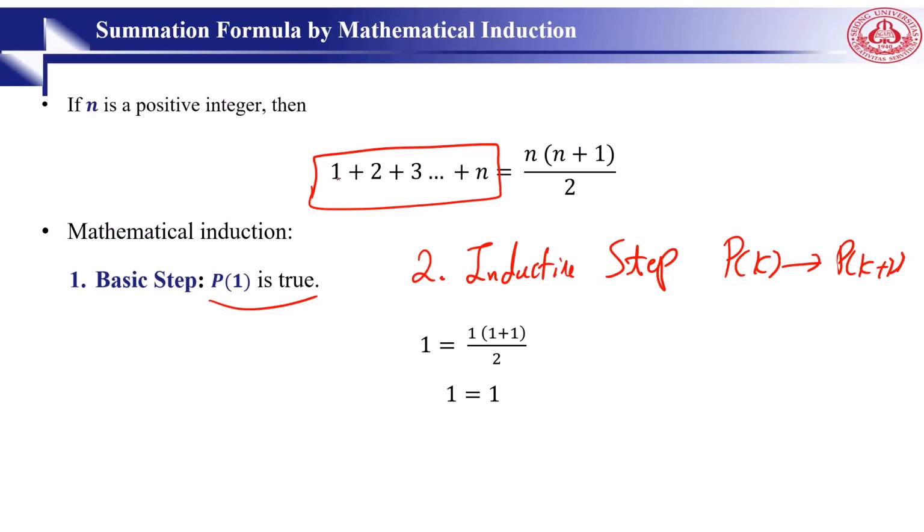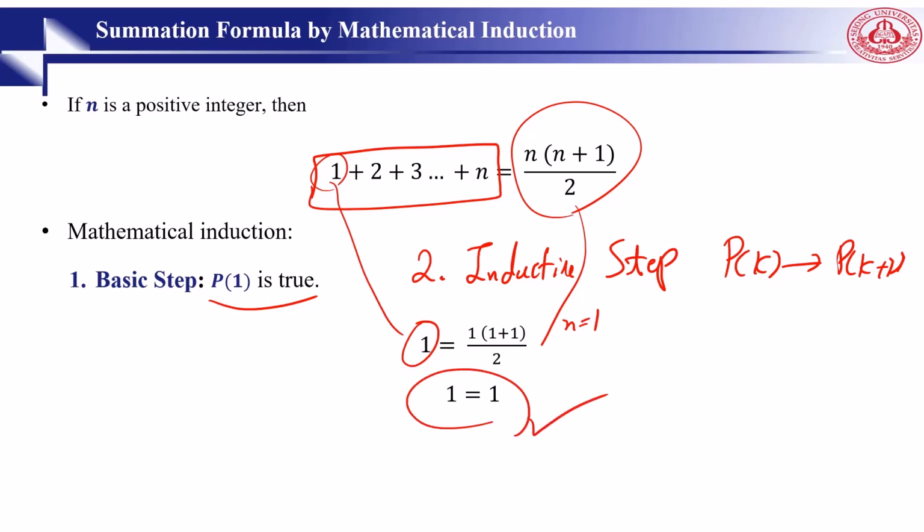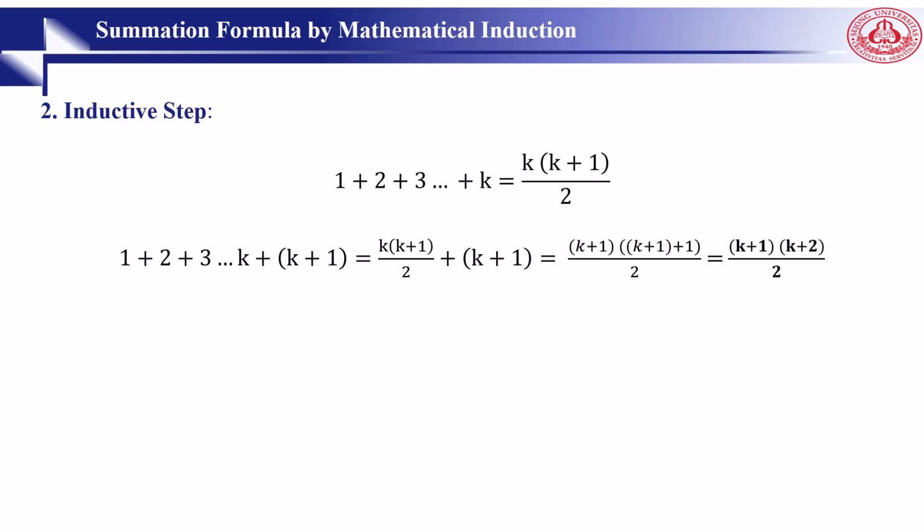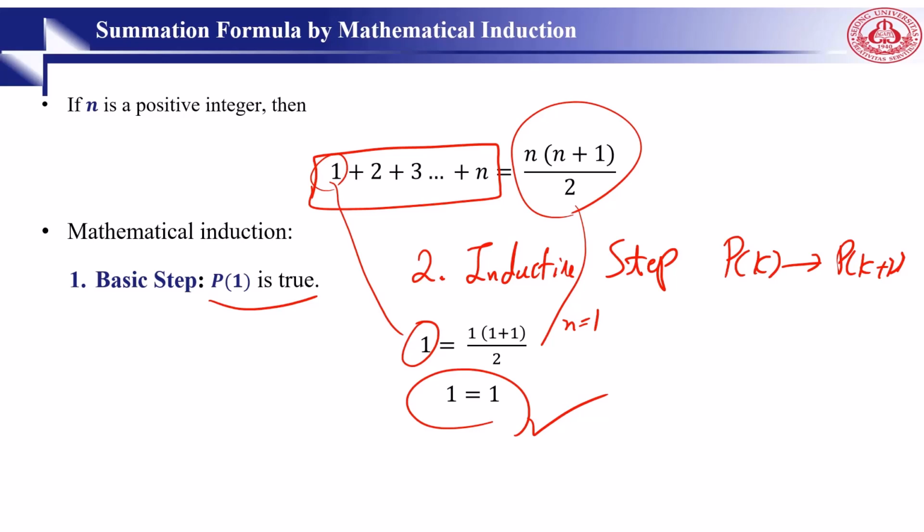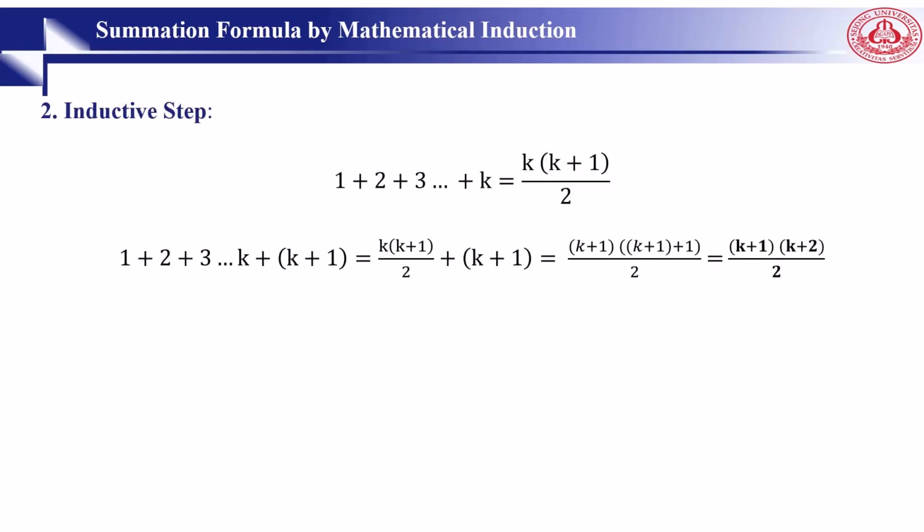When we say n equals 1, this means we only consider this one, so 1 times (1 plus 1) divided by 2. That's why the first step is okay. The second step is the inductive step. For the inductive hypothesis, we assume that P(k) holds for any positive integer, then we go for k plus 1. Here we had n times (n plus 1) divided by 2. Instead of n, we go for k, right? This is for P(k).